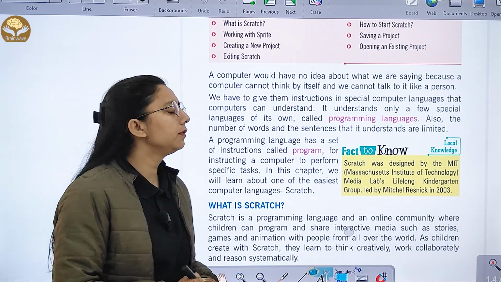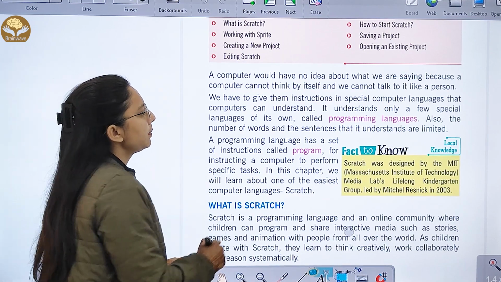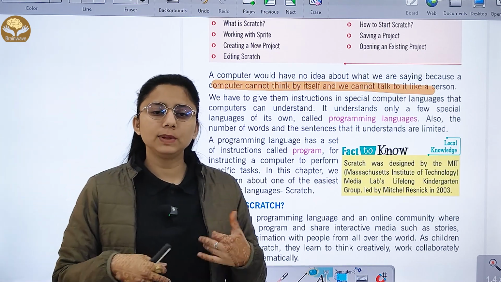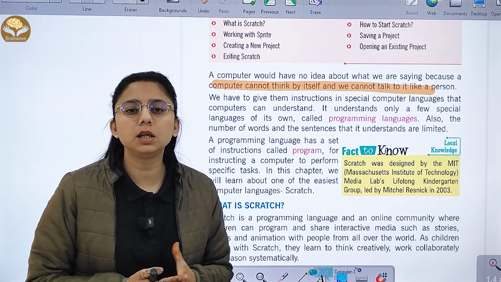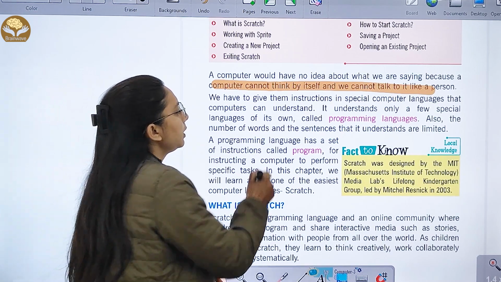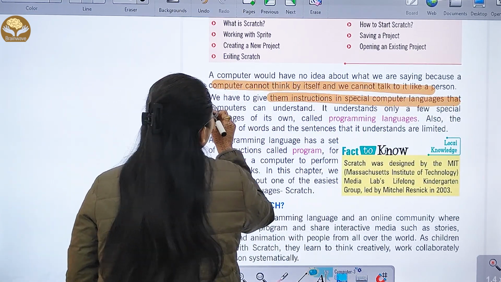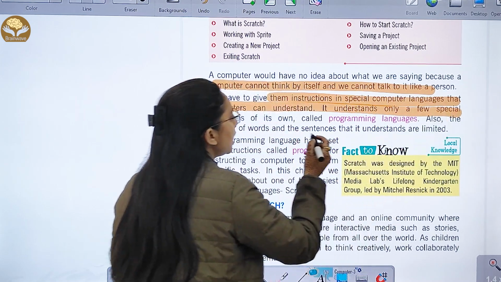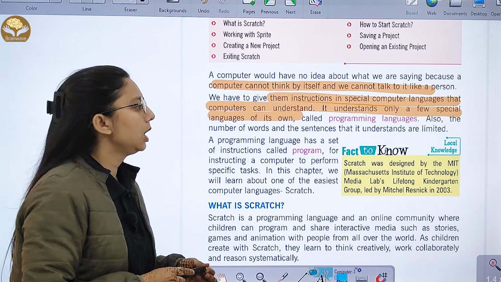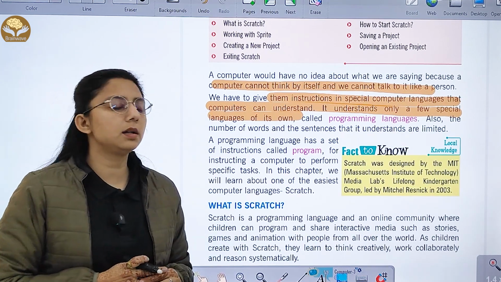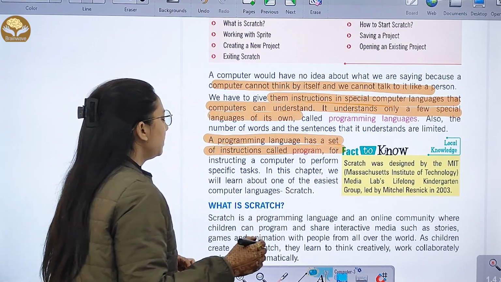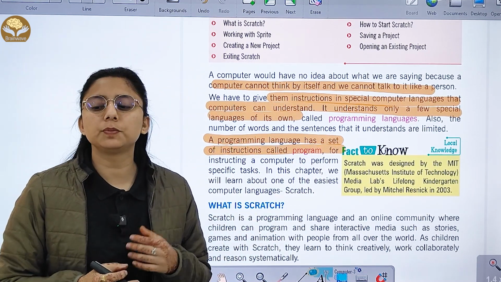A computer would have no idea about what we are saying because a computer cannot think by itself, and we cannot talk to it like a person. So we have to give it instructions in a special computer language that it can understand. It can understand only a few special languages on its own. What do we call it? We call it a programming language, right? The number of words and sentences that it understands is limited. So a programming language has a set of instructions called a program for instructing a computer to perform a specific task.